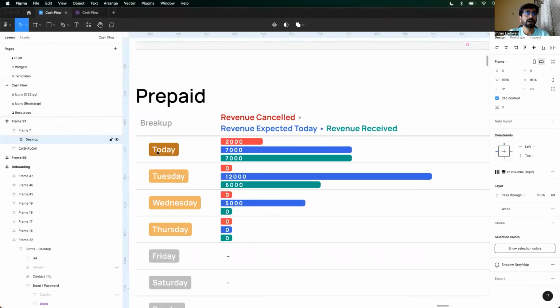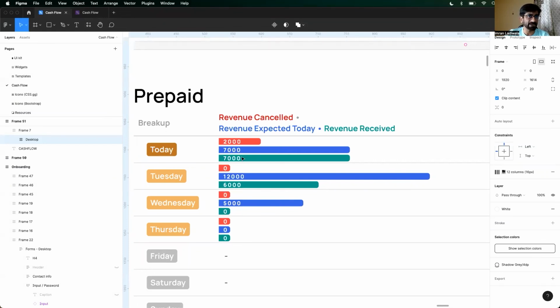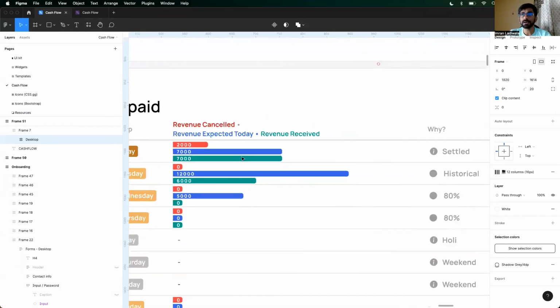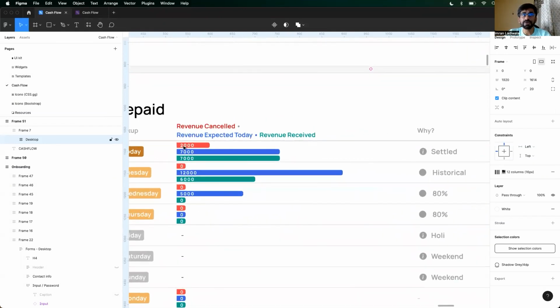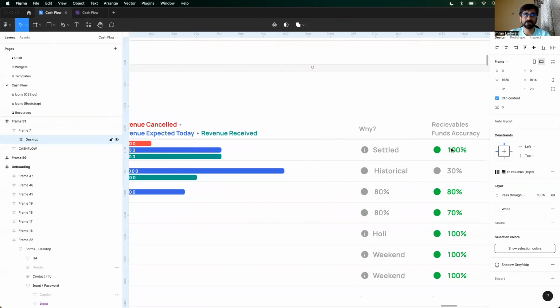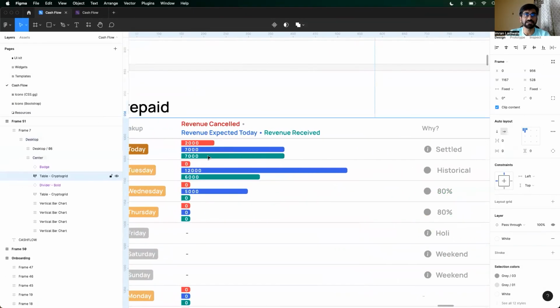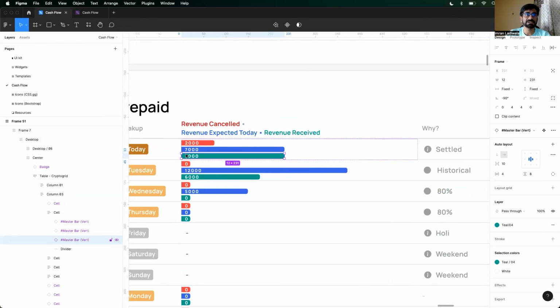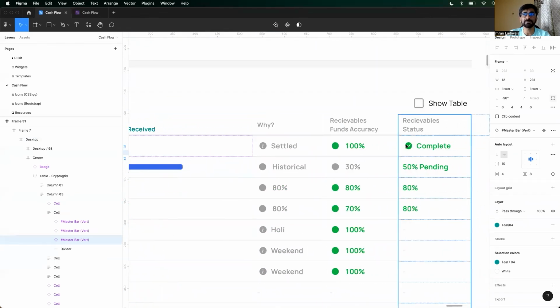Now, okay, I am expecting 7,000 rupees today, and I've received 7,000 rupees today. Again, dummy numbers, don't look at the graph and chart and all of that. Look at the data that we are plotting, right? Next, we'll ask the question, why? Because it's settled. Okay. Funds, receivable funds accuracy, 100%. Right? इस receivable funds की, ये वाले बार की accuracy क्या है? 100%. ये पैसे आ गए आपके पास. Status क्या है? Complete. Right?